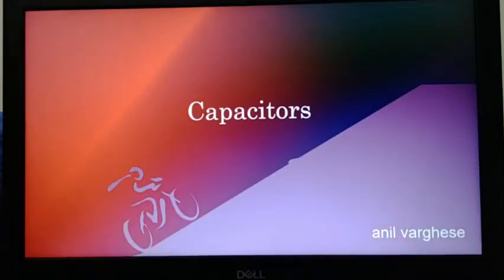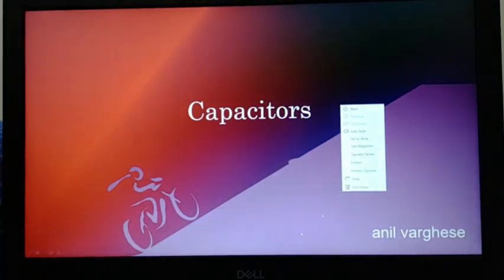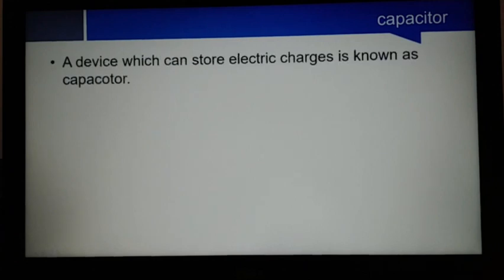Now our new chapter begins with capacitors. So, what is a capacitor? A device which can store electric charges is known as a capacitor.